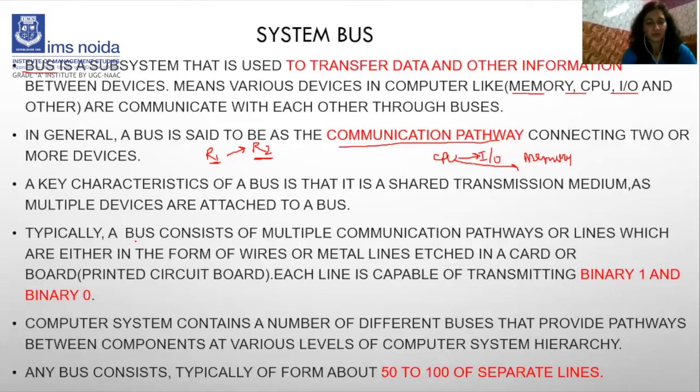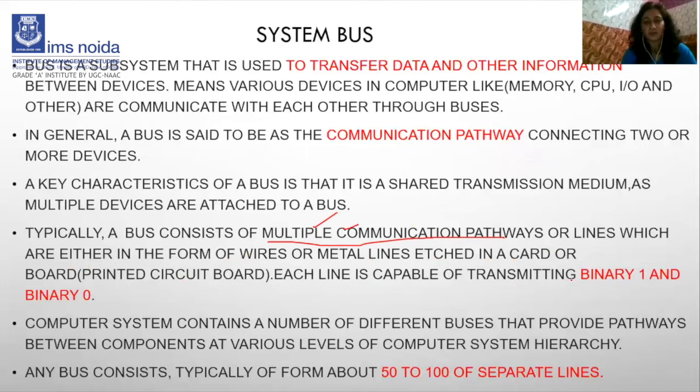So typically a bus consists of multiple communication paths. Multiple communication paths means if a device wants to send information to another device, it requires lots of paths between the devices, which are either in the form of wires or metal lines etched in a cardboard. Each line is capable of transmitting binary information in the form of 0 and 1. The computer system contains a number of different buses, right?